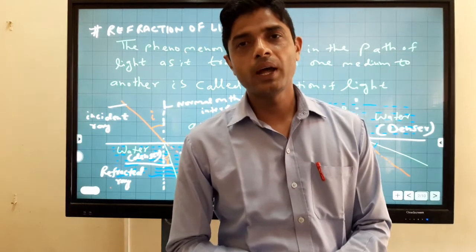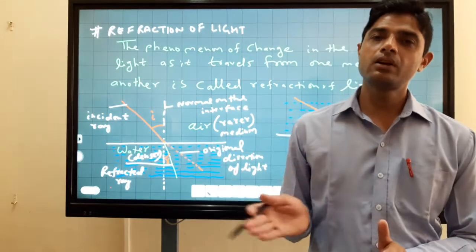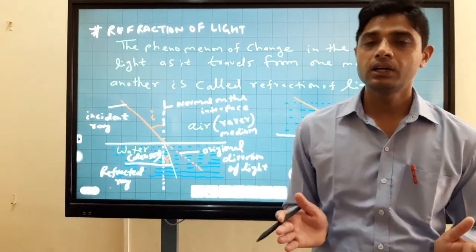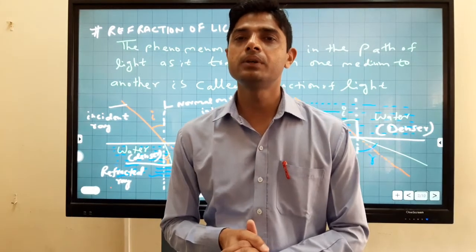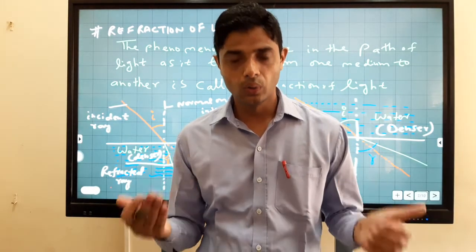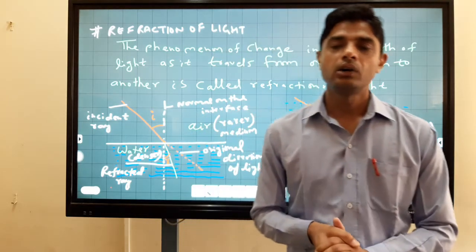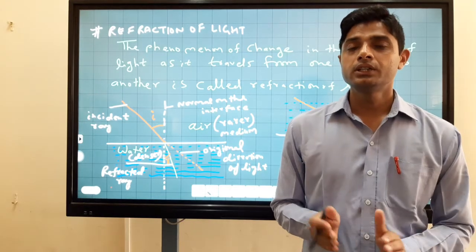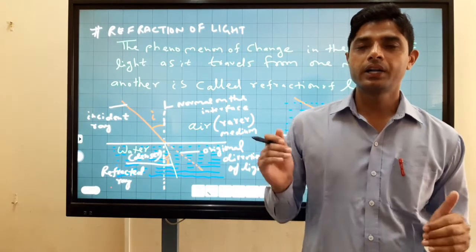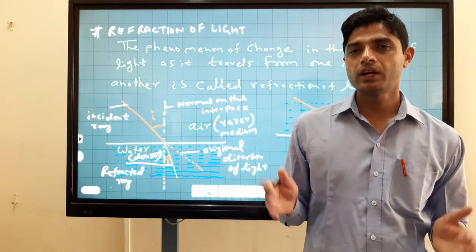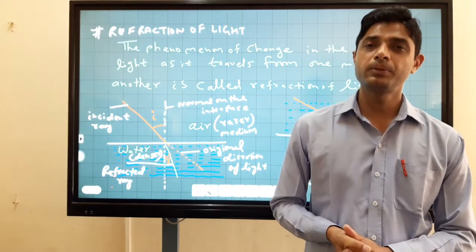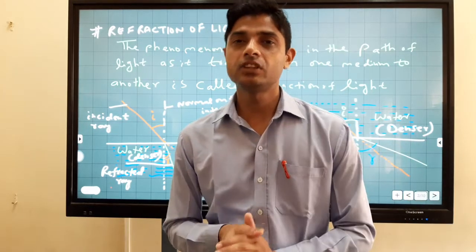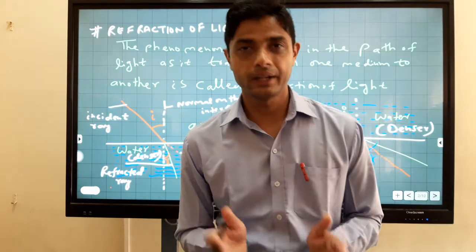When a ray of light travels from a rare to a denser medium, rare means the density of the medium is low, and denser means the density of the medium is high, the speed of light in the denser medium will decrease.